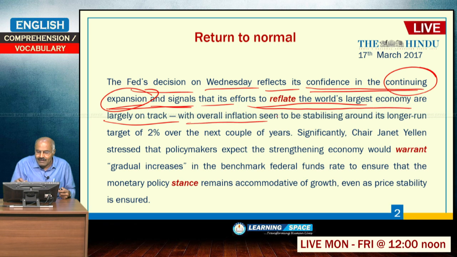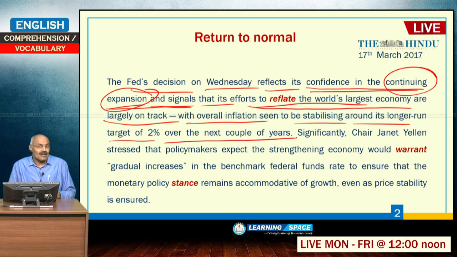Now, with overall inflation seen to be stabilizing around its longer run target of 2% over the next couple of years. Here you see advanced economies, last week also I told you, advanced economies not having inflation is the problem, but for our country or emerging economies, more inflation is the problem.